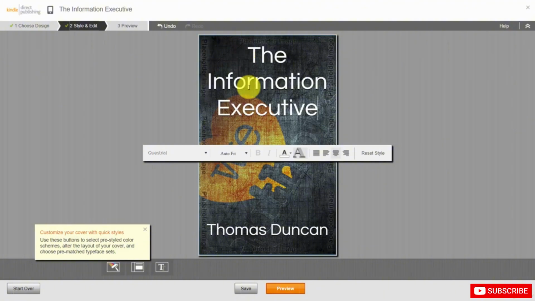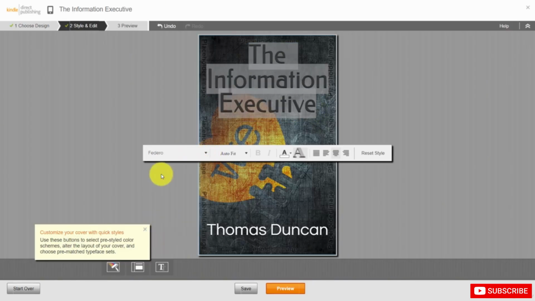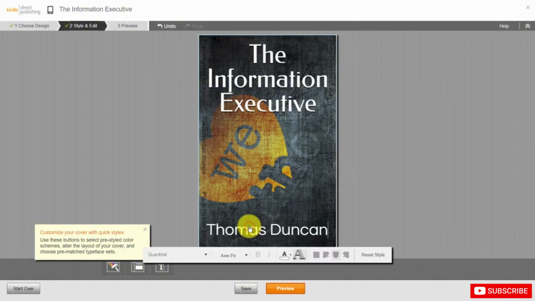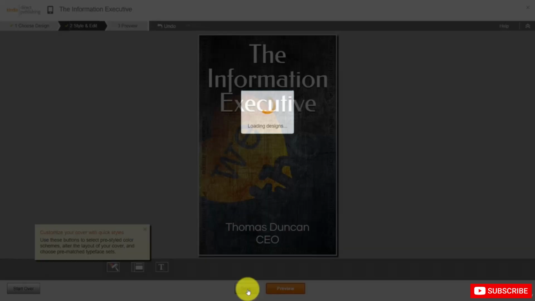And all we'll need to do is change the font as we see it. Once we have set the font the way we want, we can click outside of here. Then our title will look the way we want it to look. If we want to add to this where we are the author, we can add in more. And once we have the cover looking the way we want, we can then click Save.